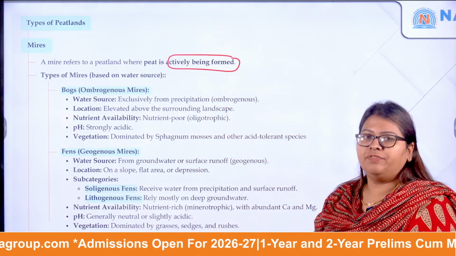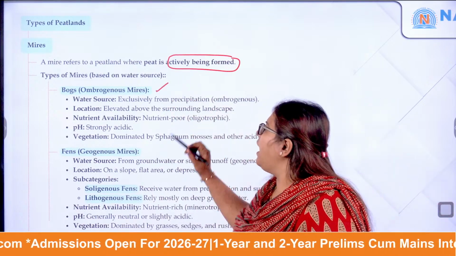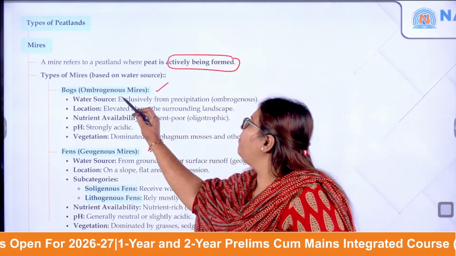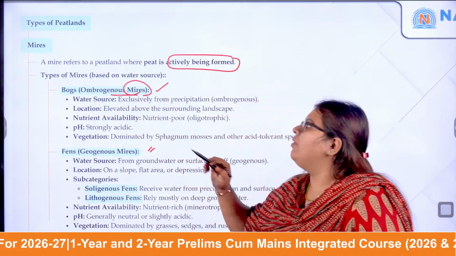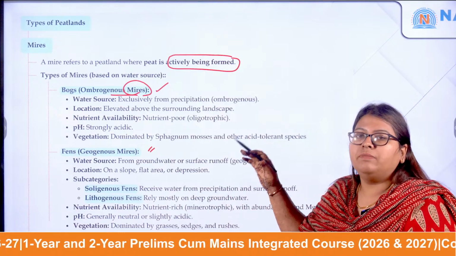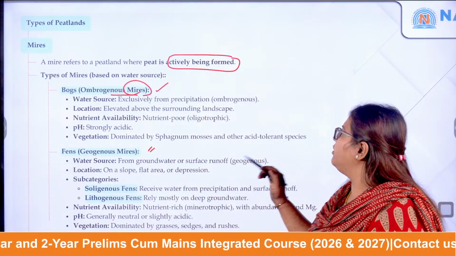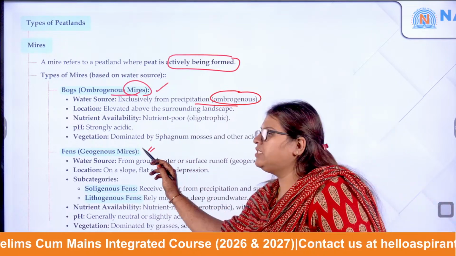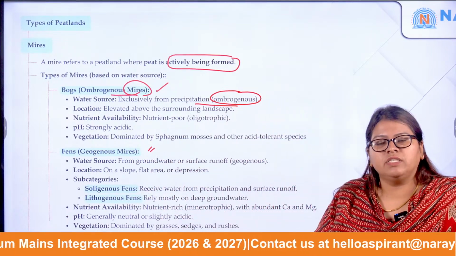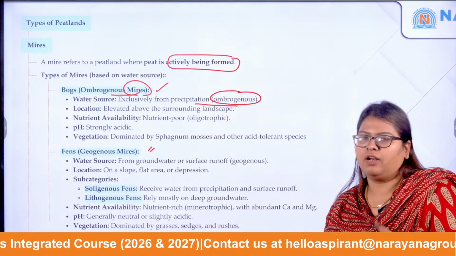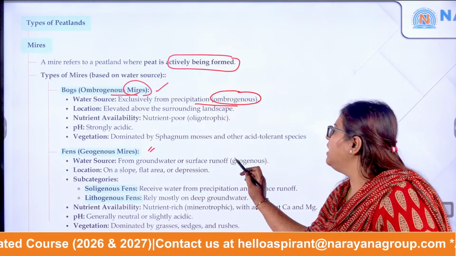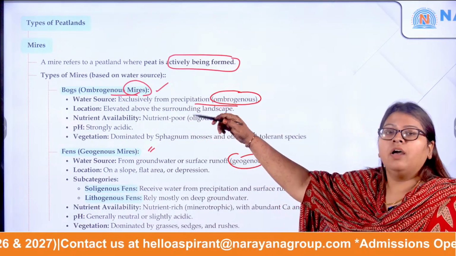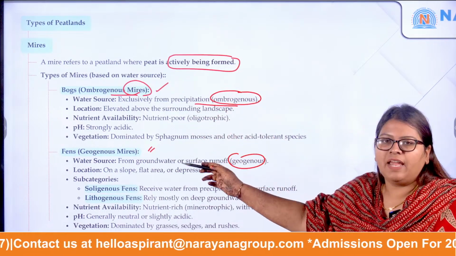There are different types of mires. They can be bogs as well as fens. Bogs are called ombrogenous mires, where the water source is mainly precipitation. Whereas geogenous means the water source is either groundwater or runoff. So bogs are ombrogenous, ombro, and fens are geogenous, geo.